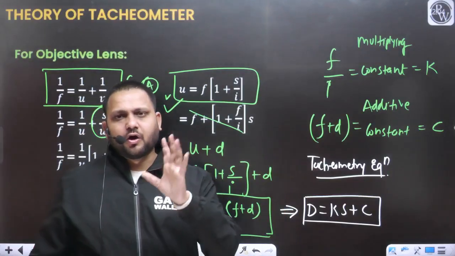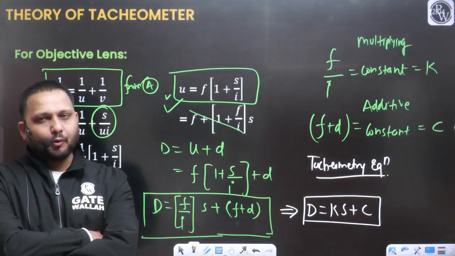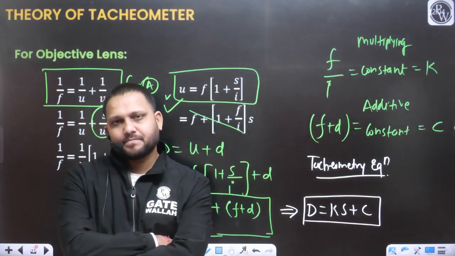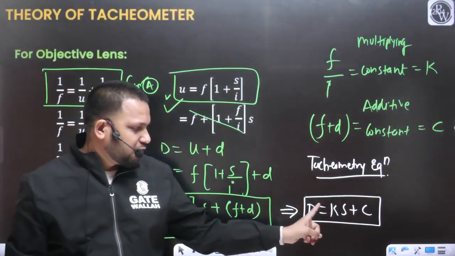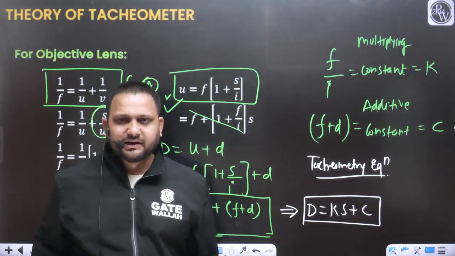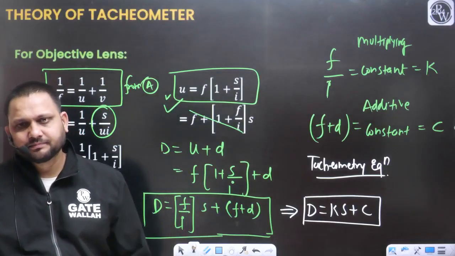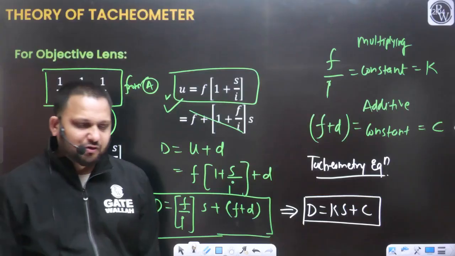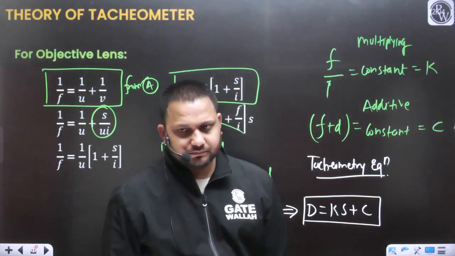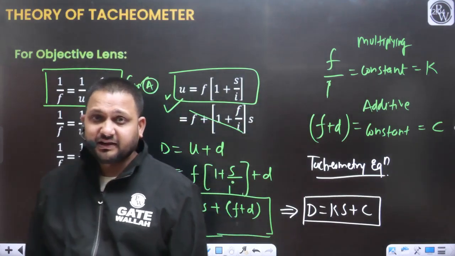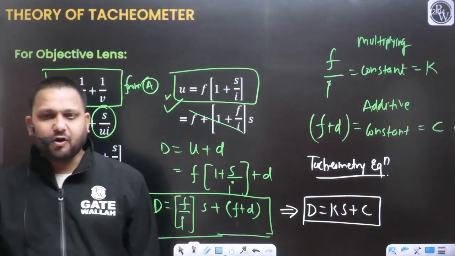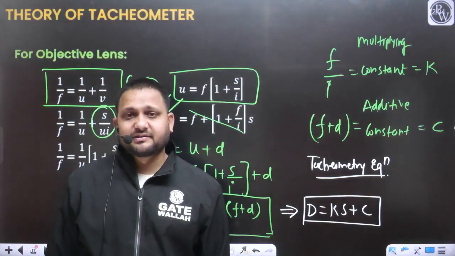To find the horizontal distance between the point A and B, we want the value of K, the multiplying constant, yes or no? We want the value of S, the staff intercept, and we want the value of C, that is the additive constant.